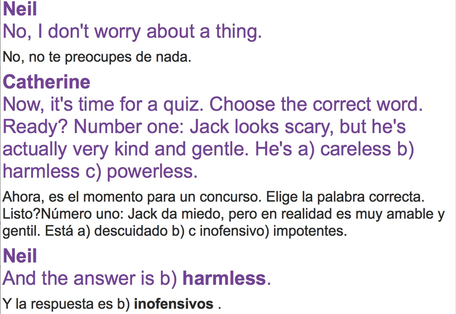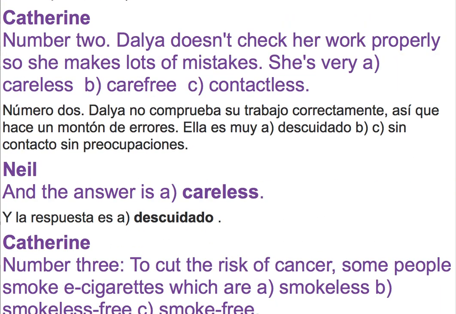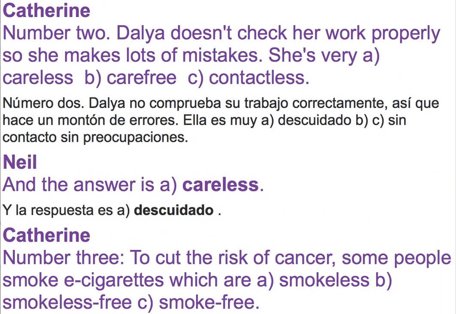And the answer is B, harmless. Number 2. Dahlia doesn't check her work properly, so she makes lots of mistakes. She's very A, careless, B, carefree, C, contactless. And the answer is A, careless.